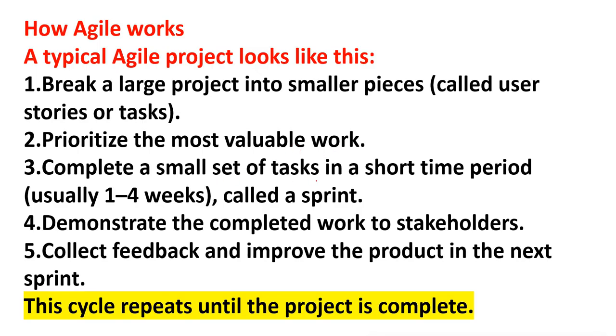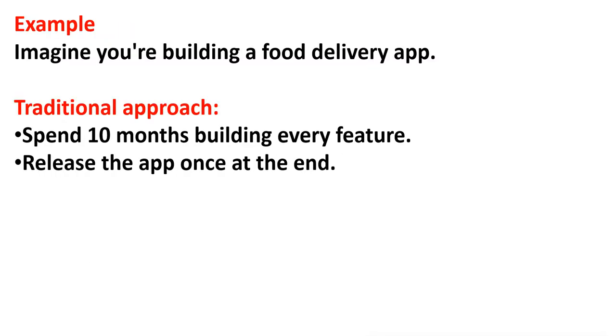Complete a small set of tasks in a short time period, usually 1 to 4 weeks, that is called the sprint. Demonstrate the completed work to stakeholders. Whatever you have completed here in step number 3, you have to show to the stakeholders. Collect feedback and improve the product in the next sprint. This cycle repeats until the project is complete. So I hope this is clear. I will explain to you with the help of an example.